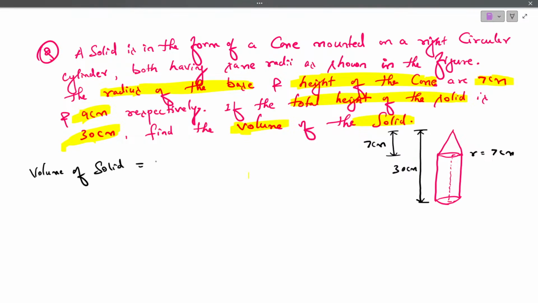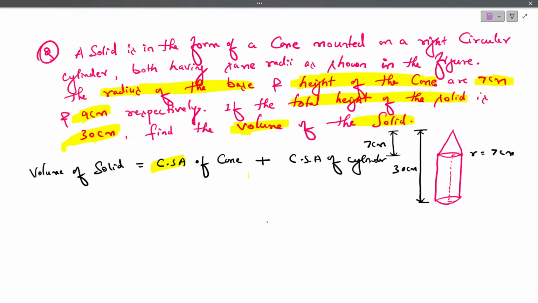So here we have two solids, right? One is the cone and the other one is the cylinder. So what can we write? Curved surface area of cone plus curved surface area of cylinder. And yesterday in the previous class I told you why we are taking curved surface area, why we are not using total surface area.